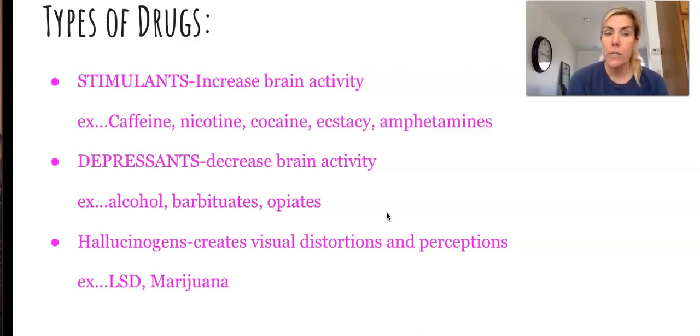And then there's hallucinogens, that category of drugs. Those create visual distortions and perceptions. You might have auditory or visual hallucinations. Lots of things happen in those hallucinogens. And that's like LSD, marijuana is in this category as well.